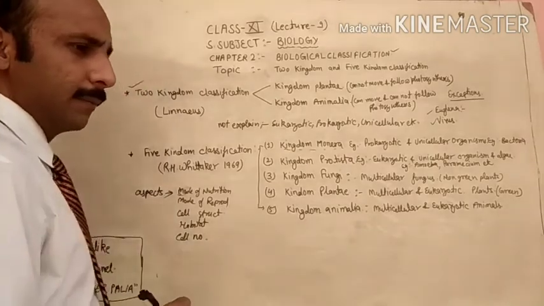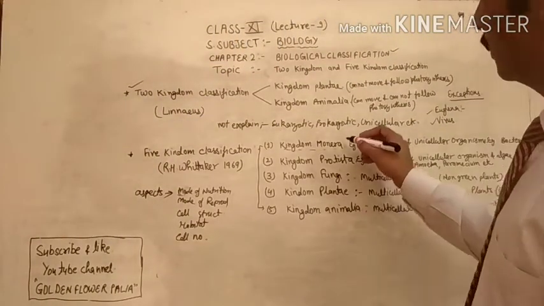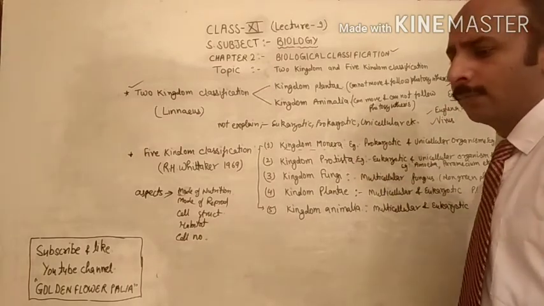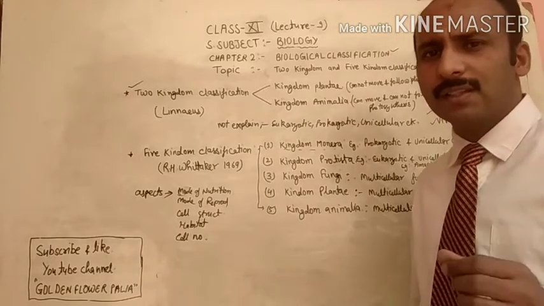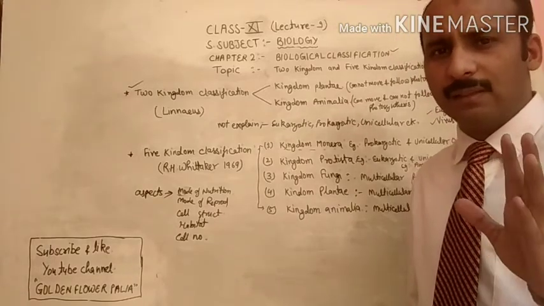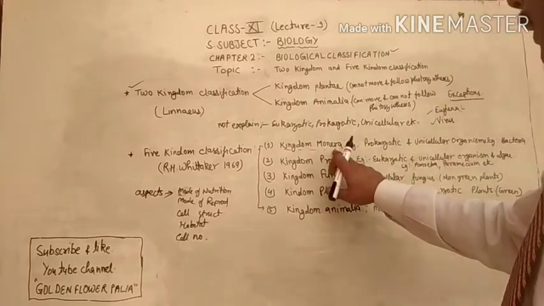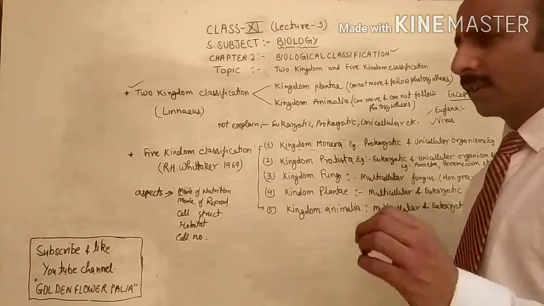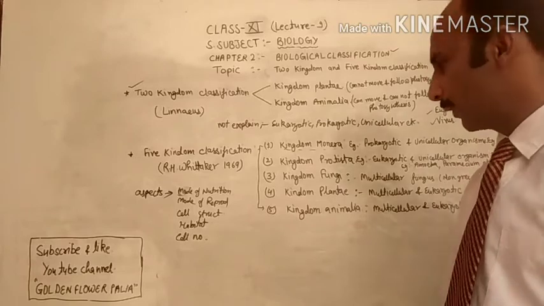For example, cell wall in kingdom Monera is made up of a special type of carbohydrate, that is called the peptidoglycan. We will discuss in detail in the next coming videos. In kingdom Protista, some organisms have cell wall, otherwise the cell wall is not present.